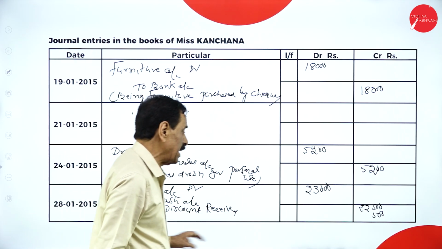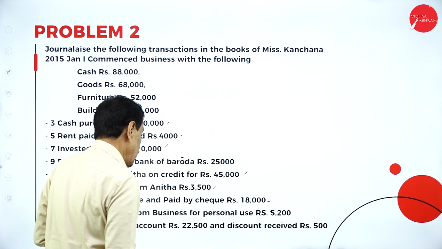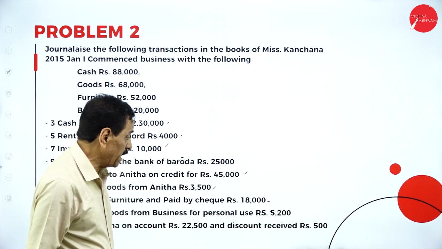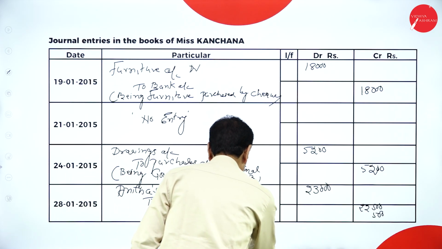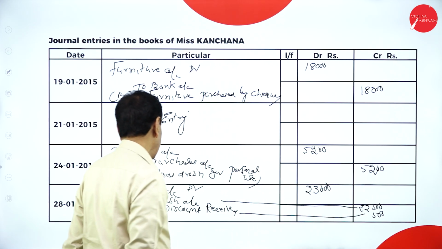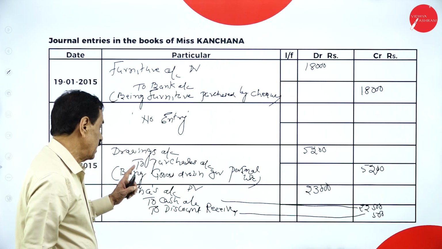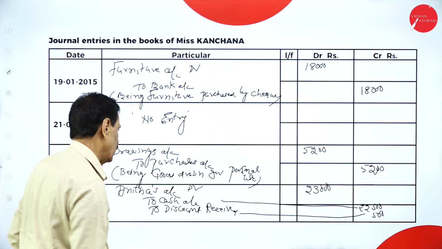Out of that, how much cash is going out? 22,500. We are paying Anita. Who is the receiver? Anita. How much discount received? 500. Anita's account debtor to cash account to discount account.